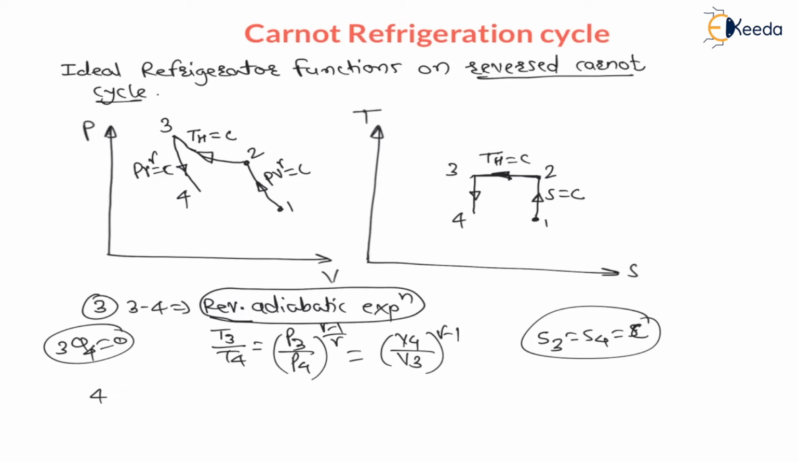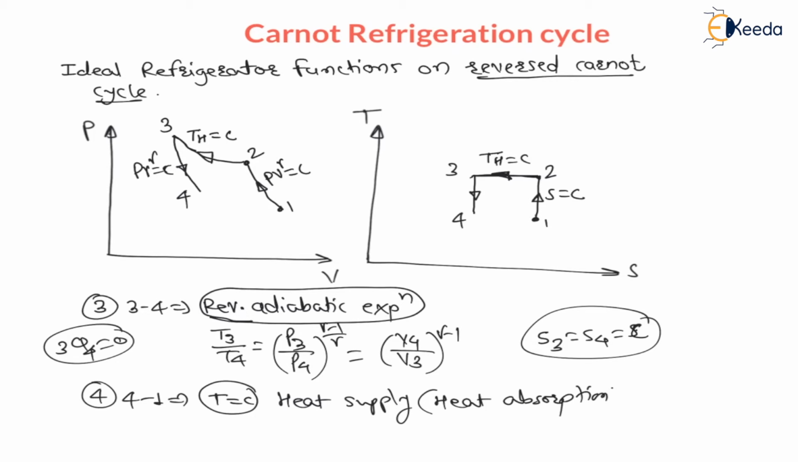Now the fourth process, process 4 to 1, is constant temperature or isothermal heat supply, also called isothermal heat absorption. That means temperature T4 is equal to T1, which is equal to the lower temperature, and during this process heat is supplied. As heat is supplied, entropy increases at constant temperature. Therefore from 4 to 1 there will be a horizontal line, that is lower temperature equal to constant.